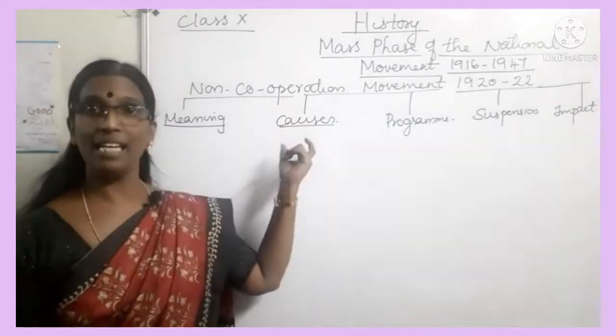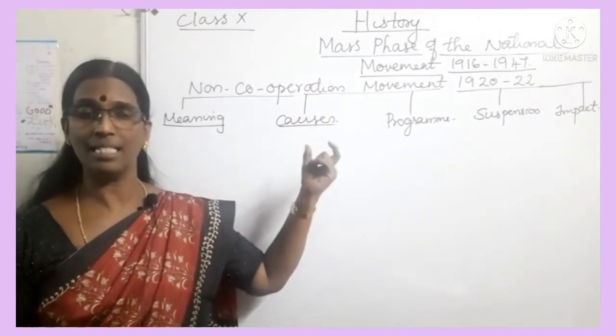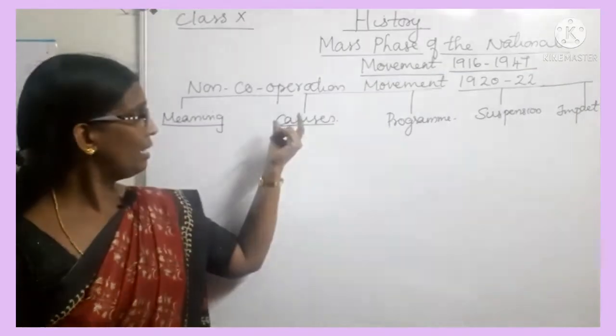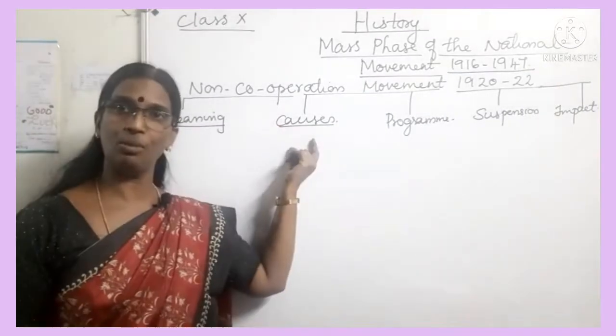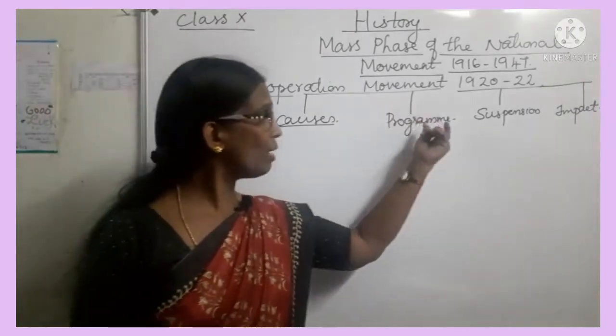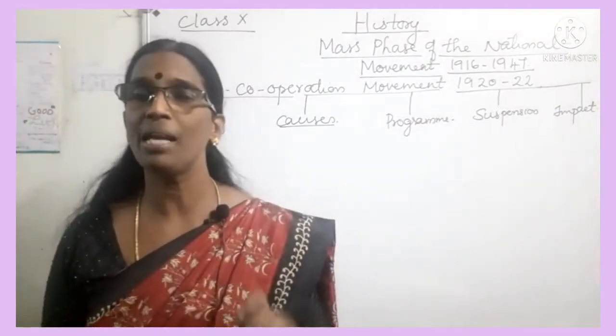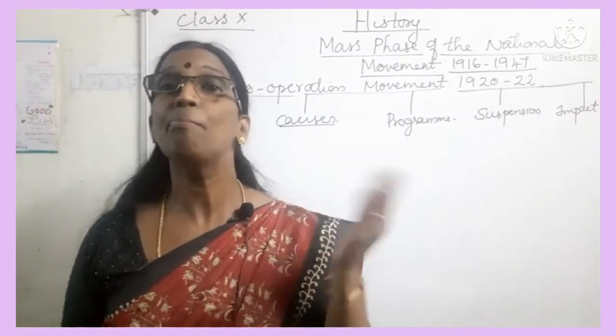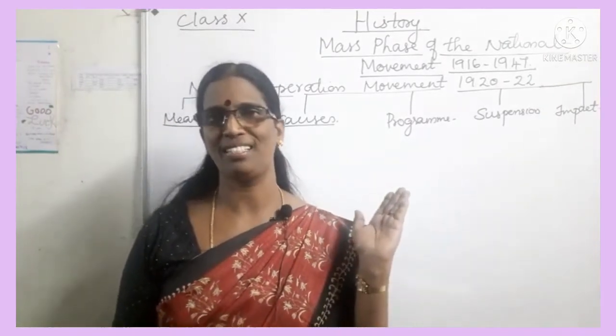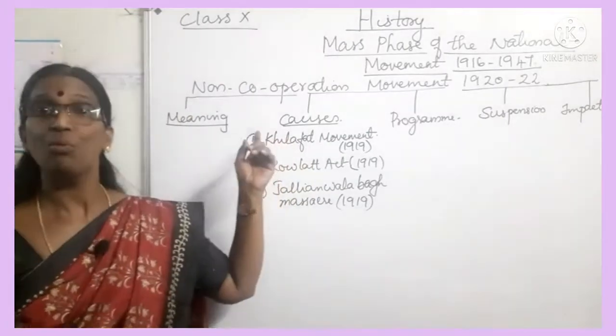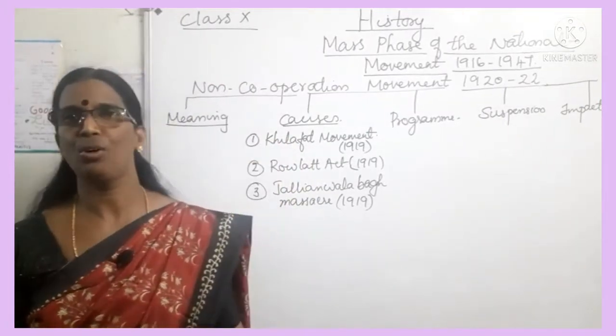Now the next areas we have to study under this are the causes that led to the non-cooperation movement, the program of the non-cooperation movement, the suspension of the non-cooperation movement, and lastly the impact of the non-cooperation movement. What were the causes that led to the non-cooperation movement?